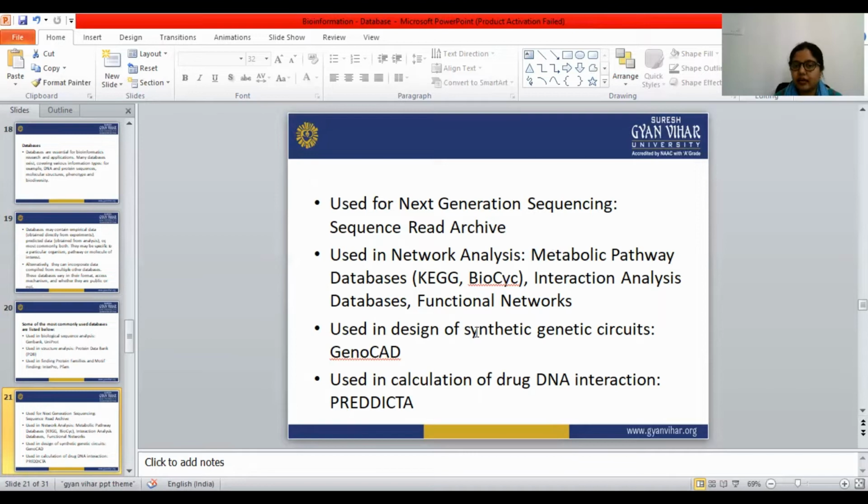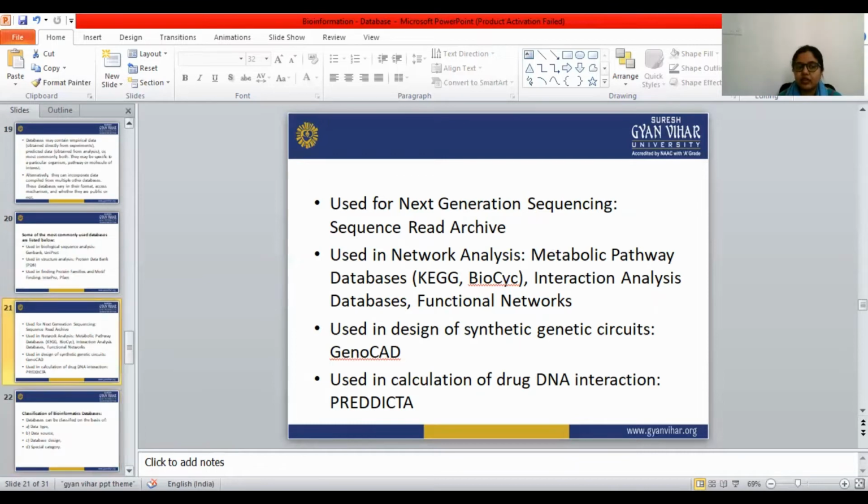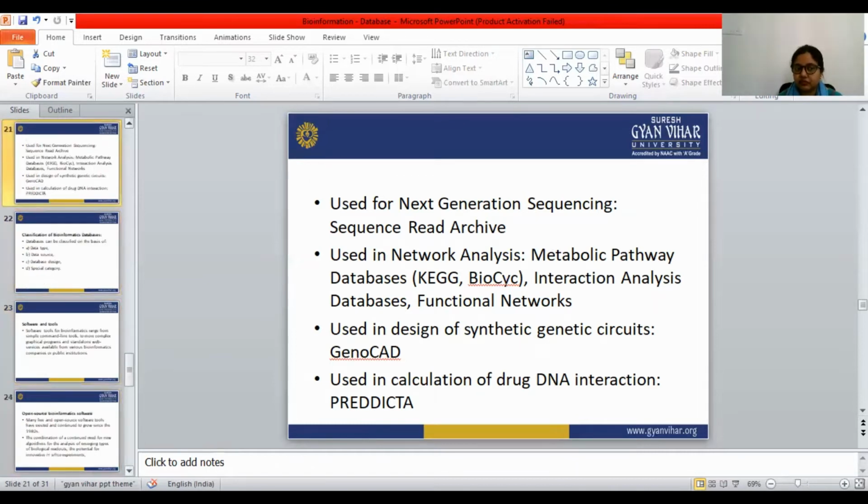GenoCAD is used in the design of synthetic genetic circuits. For the calculation of drug-DNA interaction, the database is PreDicta. We can find out drug-DNA interaction from the PreDicta database.